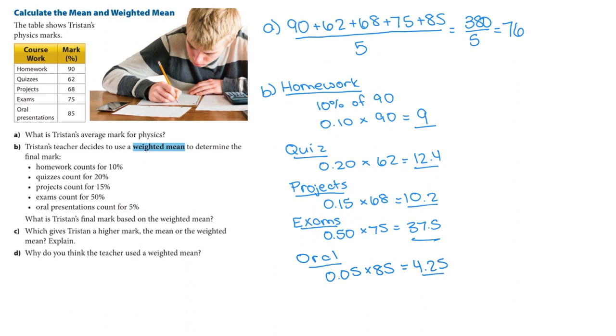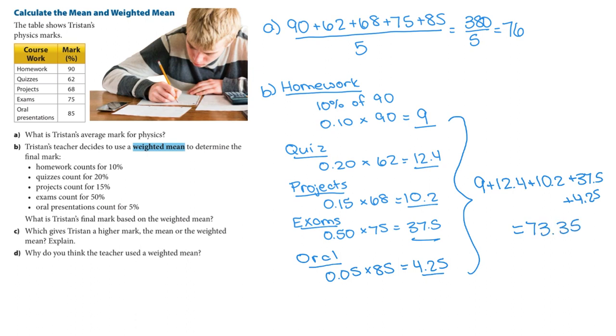So then to find his grade, all I need to do is add up these values. So we would do 9 plus 12.4 plus 10.2 plus 37.5 plus 4.25. And I would get a total of 73.35, which if we're doing marks in school, we would round to 73%.